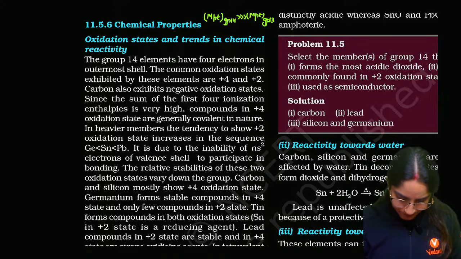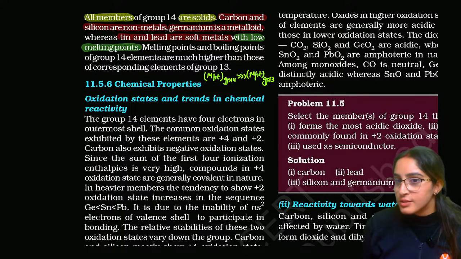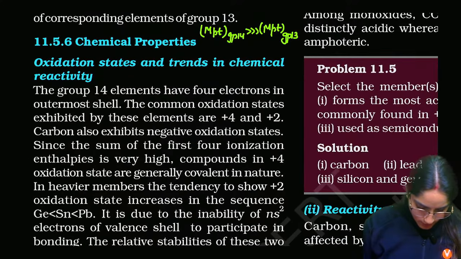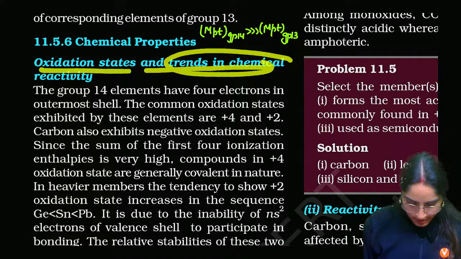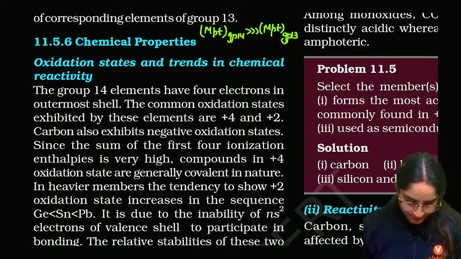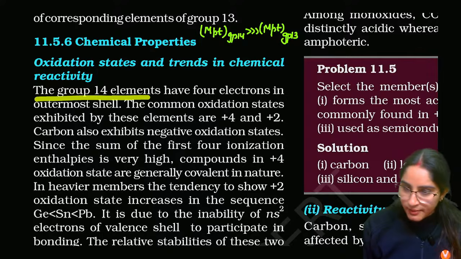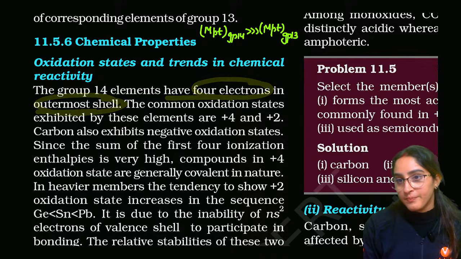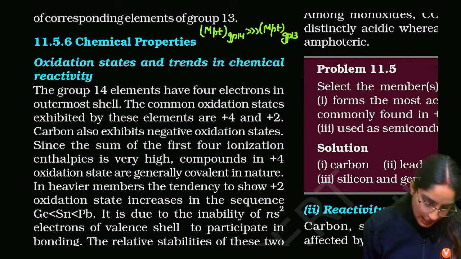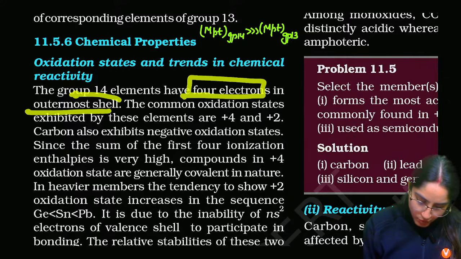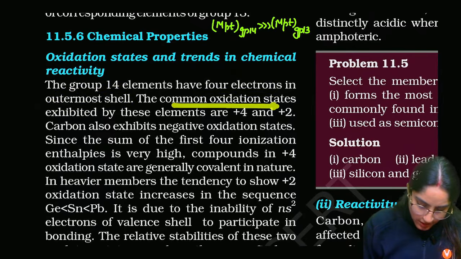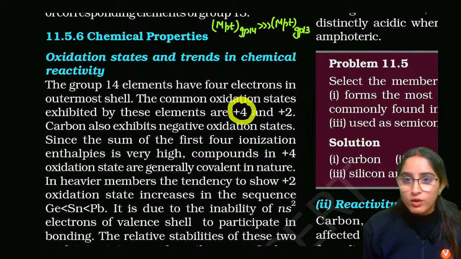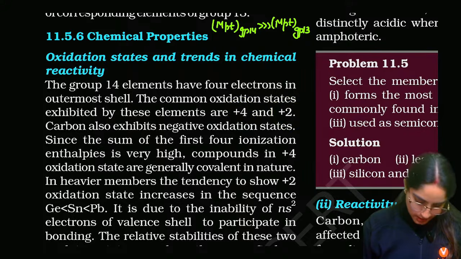Next thing, let's see, chemical properties. Let's talk about chemical properties, guys, now. First thing is oxidation states and trends in chemical reactivity. So now let's talk about group 14 elements, which have 4 electrons in the outermost shell. We know that the common oxidation states exhibited are plus 4 and plus 2. Plus 4 will be the higher oxidation state, plus 2 will be the lower oxidation state.